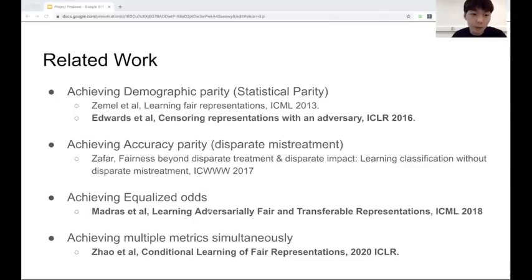From another perspective, recently, using adversarial training has emerged as a promising strategy to train fair representation. And these are the works using an adversary. Among these works, we decided to replicate this work since it tried to minimize multiple fairness metrics together.